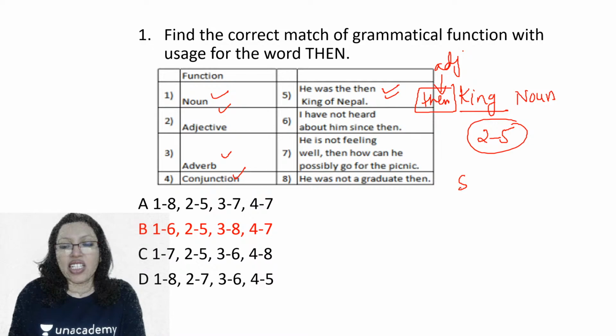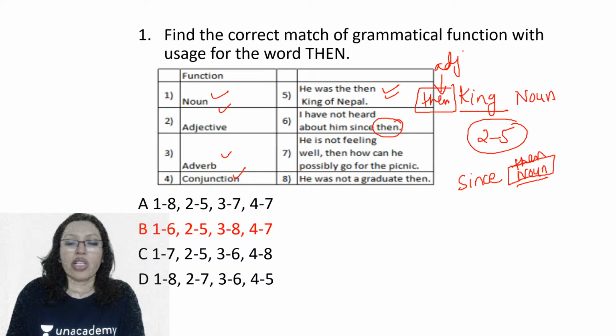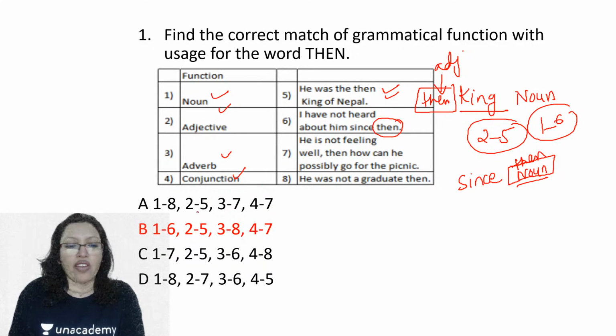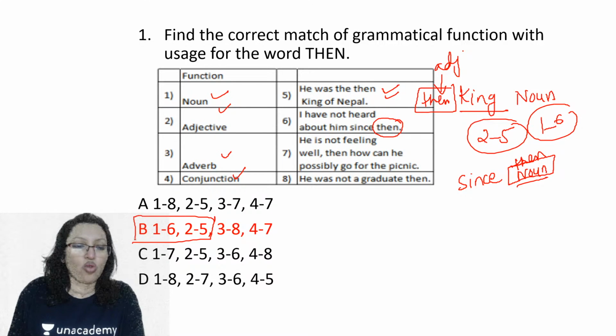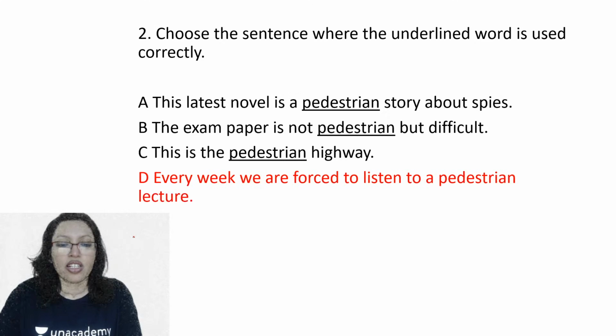We know that "since" is a preposition, and after a preposition, whatever word you place will be a noun, right? Preposition के बाद noun ही आता है. So therefore "then" here in the second sentence, in the sixth one, becomes a noun. So 1 and 6 and 2 and 5 then clearly gives me 1625B as my correct answer. Okay, I hope you've understood this.